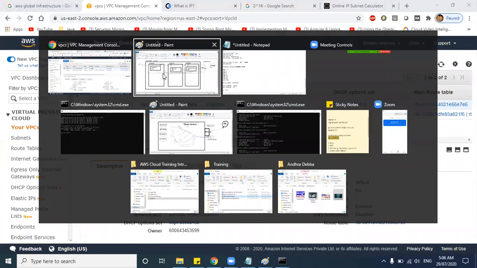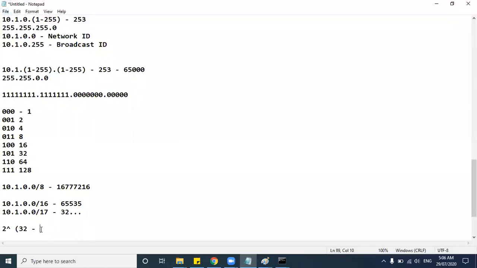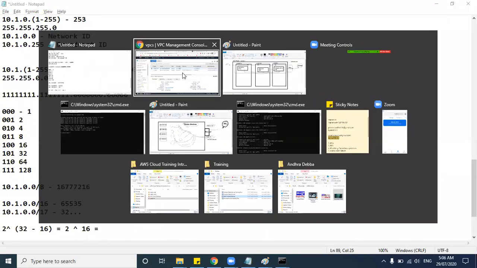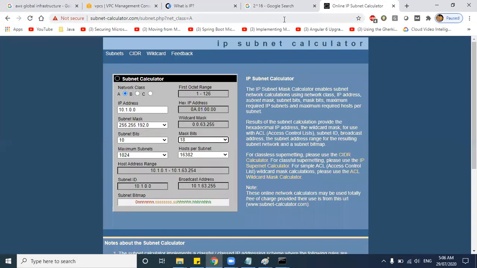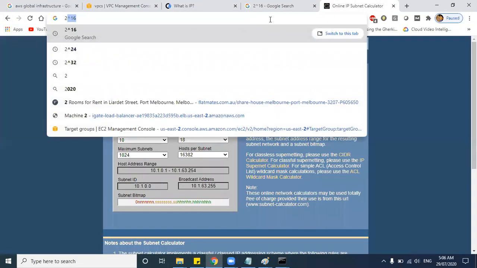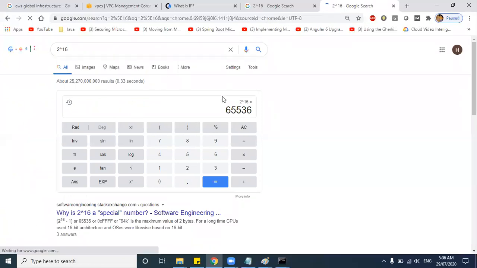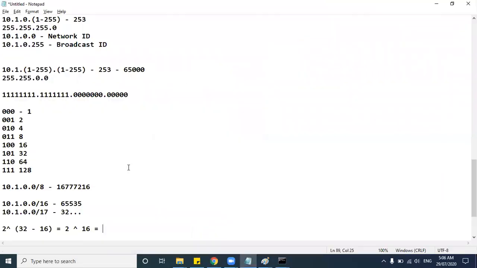So that is the network mask here, 16. So 32 minus 16 is 2 power 16. Agree? So 2 power 16, you can just Google it here, is 65,536. Correct?